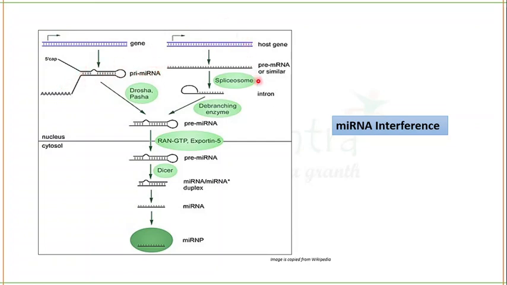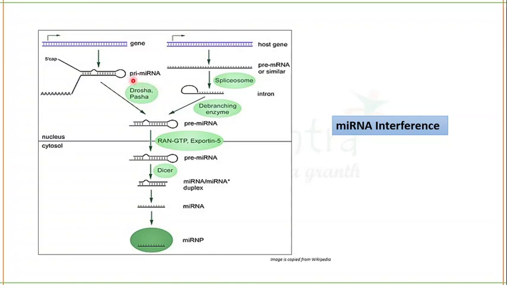And here you can see introns are also non-coding regions. So miRNA can also be formed by introns. But this is a primary miRNA. It will then be attacked by Drosha and Pasha. Drosha protein and Pasha protein. Pasha is found only in Drosophila. In mammals, there is another protein, DGCR8. Pasha is not found in mammals.